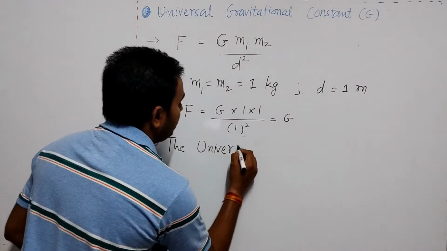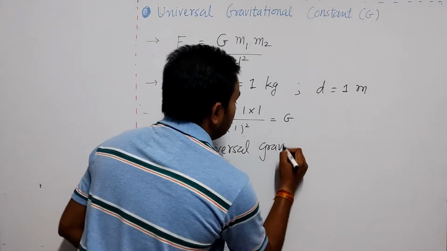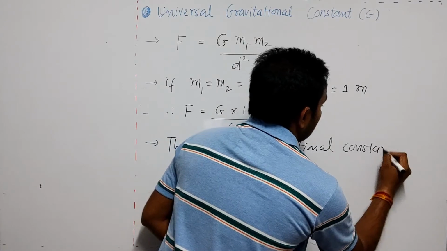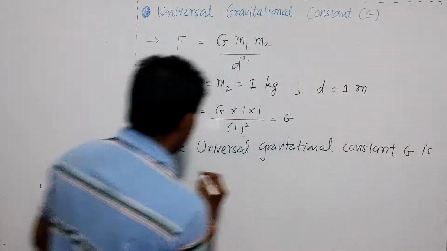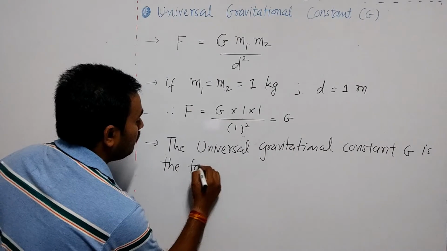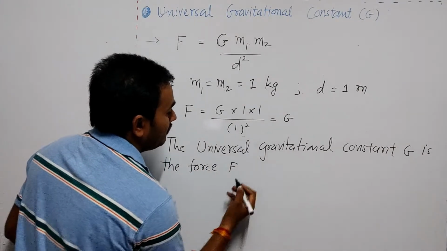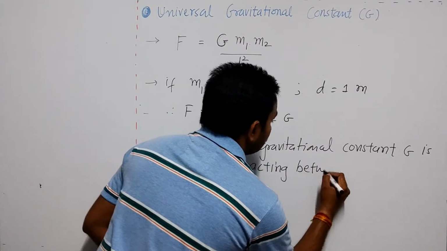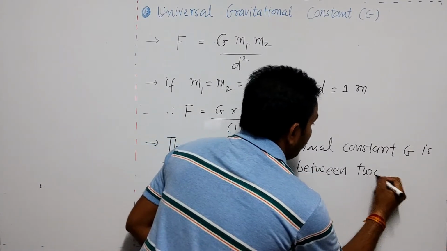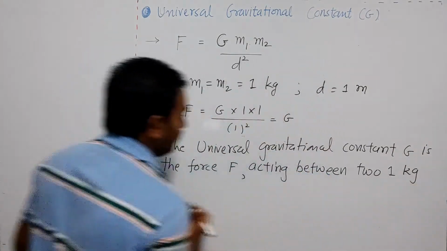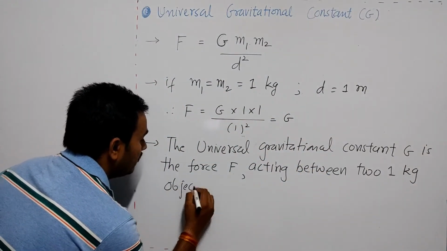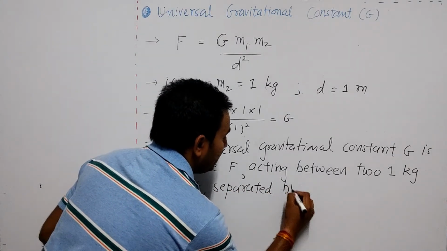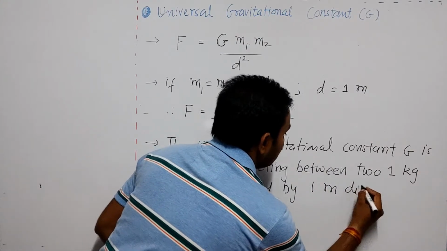the universal gravitational constant G is the force F acting between two 1 kilogram objects separated by 1 meter distance.